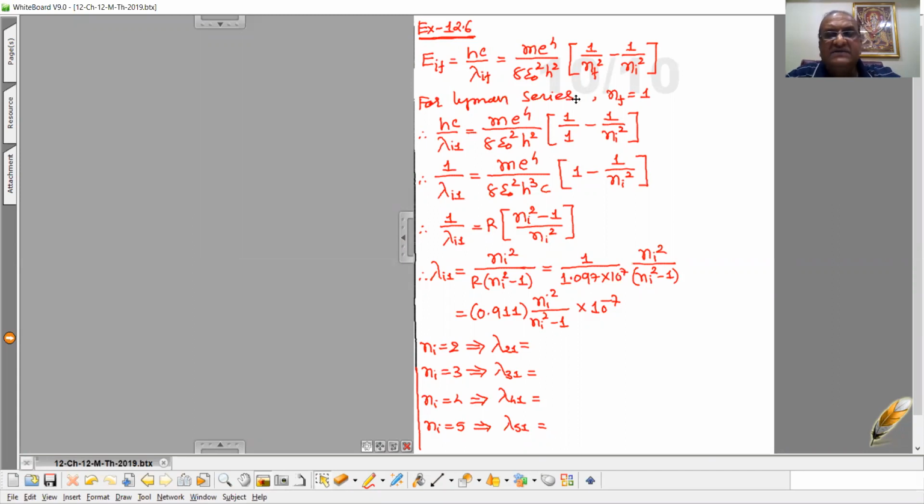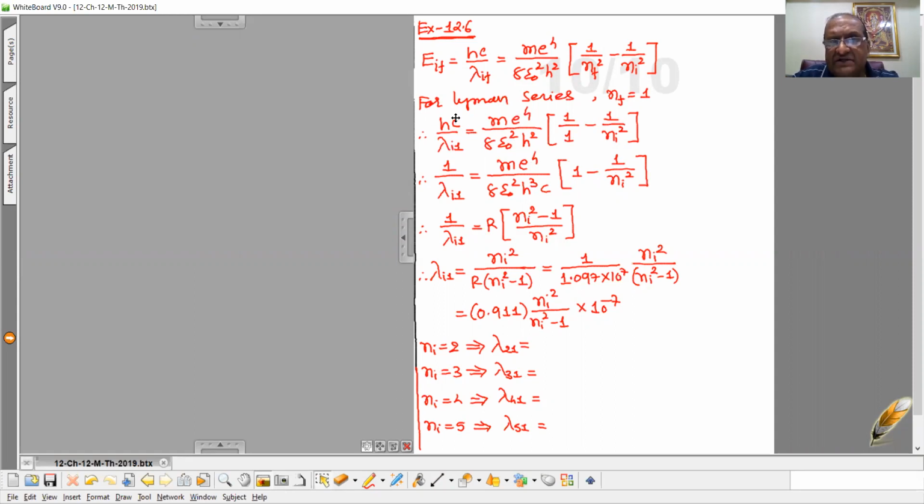Now for Lyman series, the base orbit is 1. So first one, nf is 1. So we can write the equation for Lyman series, that is hc upon lambda I1, where I stands for higher orbits, equal to me4 upon 8 epsilon 0 square h square into 1 upon 1 minus 1 upon ni square.